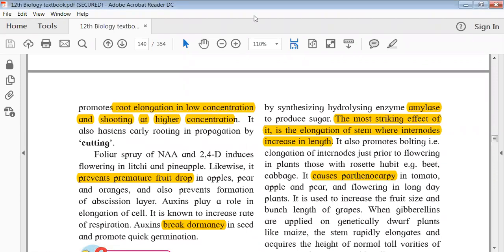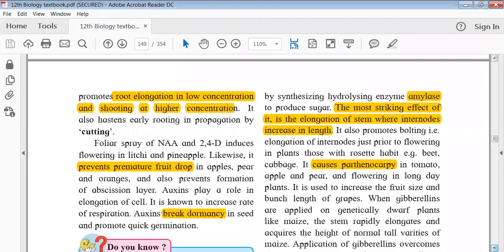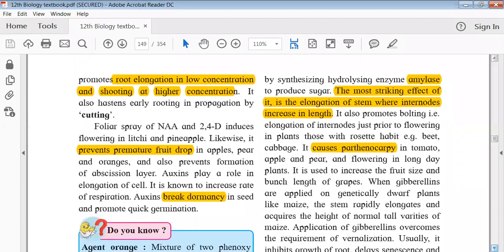Okay, I will show you after finishing this particular class, because मुझे ये screen share stop करके वापस से on करना पड़ेगा. But I will show you what the abscission layer is, because it is there in the next part also. Okay, so basically it is something which inhibits growth, ऐसा हम लोग बोल सकते हैं. Something which inhibits growth is called the abscission layer. So it prevents the formation of the abscission layer in some plants.